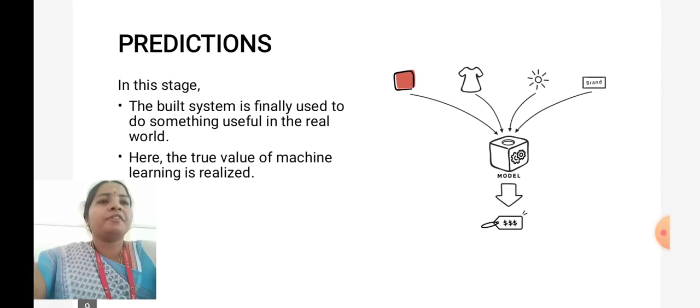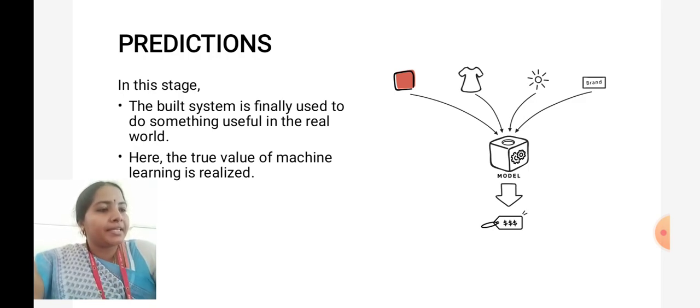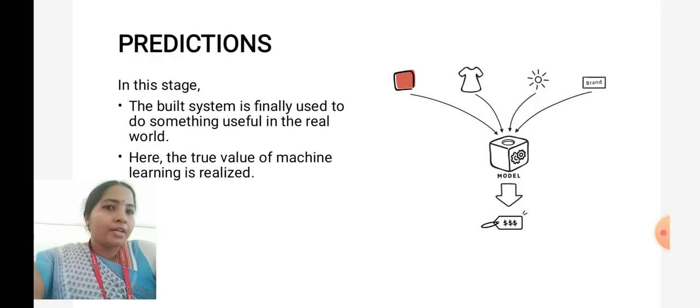So what will be the prediction? And then this is the last stage where the system we built is finally used to do something useful in the real world. Here the true value of machine learning is realized. Again, the training dataset and testing dataset will go away. We will not use them further. What we are going to do now is in a real-time environment. The model is going to predict a new value based on the previous datasets from which it is trained. Okay, here the true value of machine learning is realized.